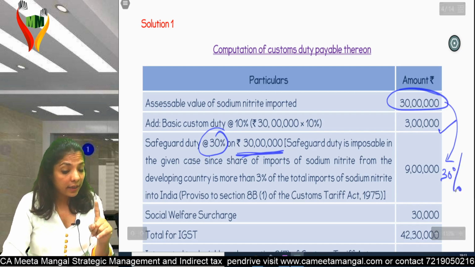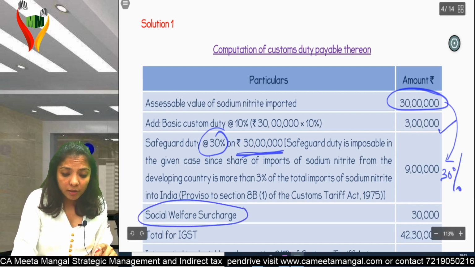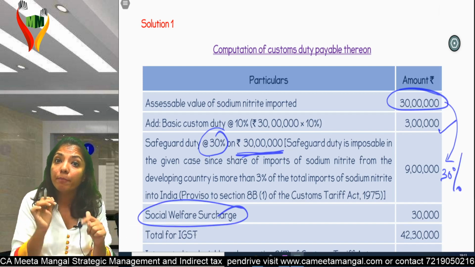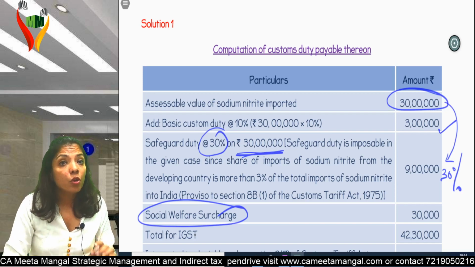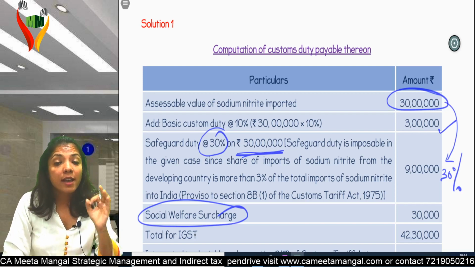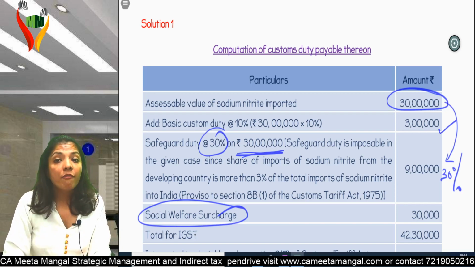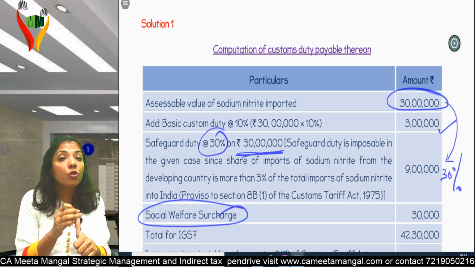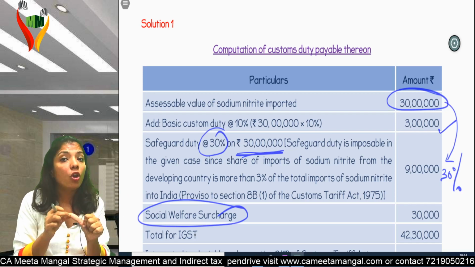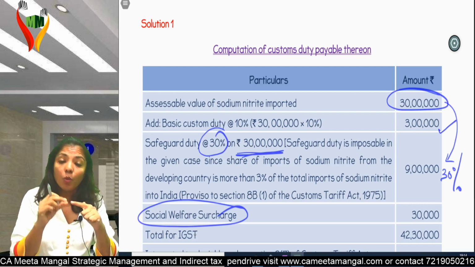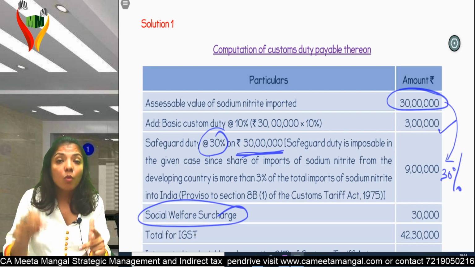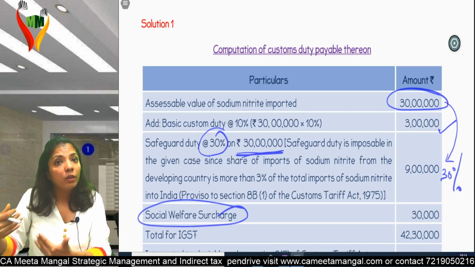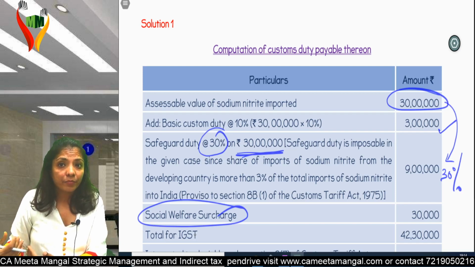One important thing. Second important thing, social welfare surcharge is on BCD only. When we had done social welfare surcharge, it was very clear that it will not be there on 37, will not be there on 39, will not be there on safeguard duty, will not be there on other duties which we are going to study today. Am I clear?